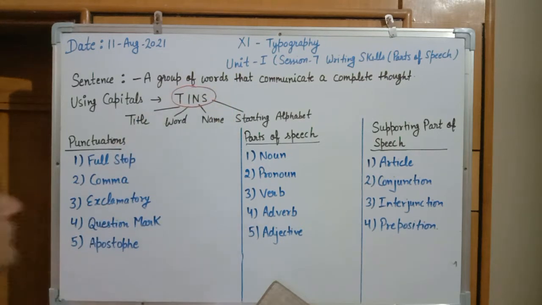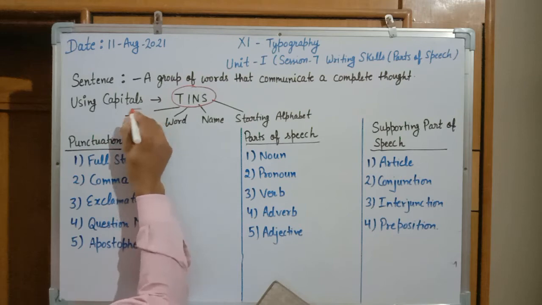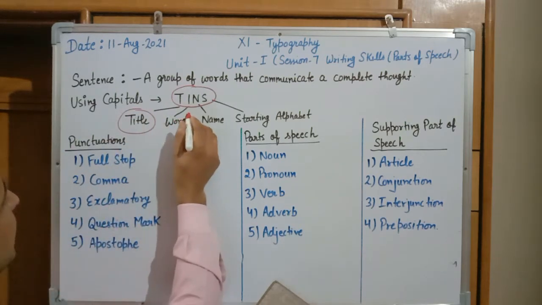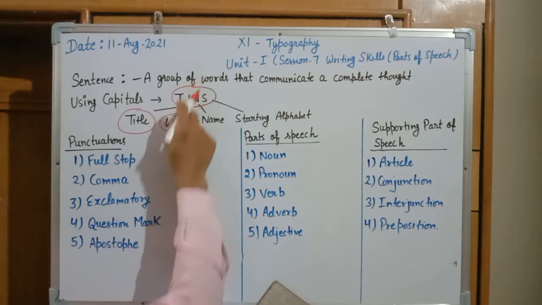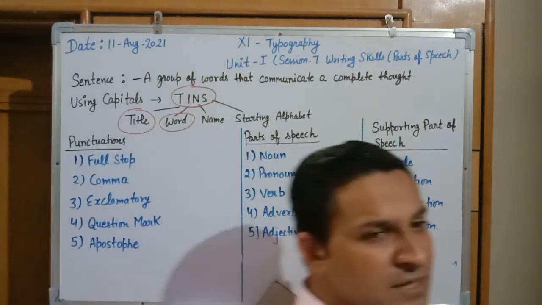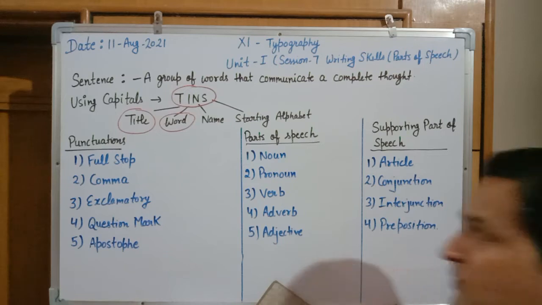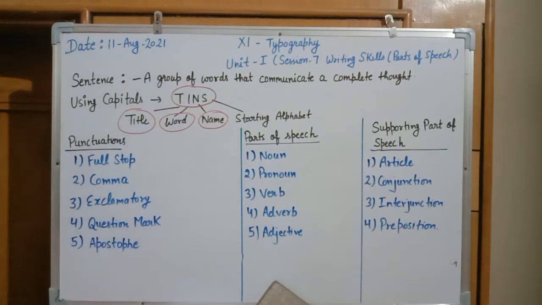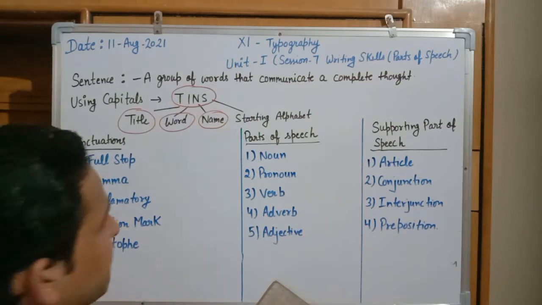This is known as Tim's rule. As per Tim's rule, any title given in a sentence will always be caps. Any word I, any statement or sentence that starts with I, will always be caps. Any name or any place will always be in caps form.